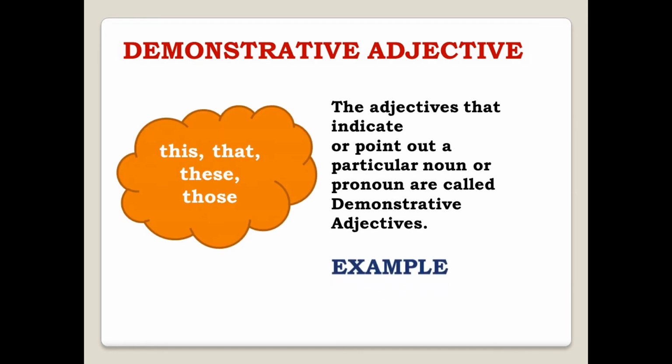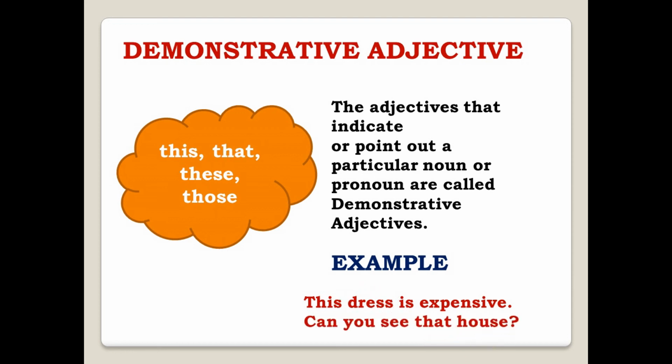For example, this dress is expensive. So what am I doing here? I am pointing out that this dress is expensive. So this word will be the demonstrative adjective.